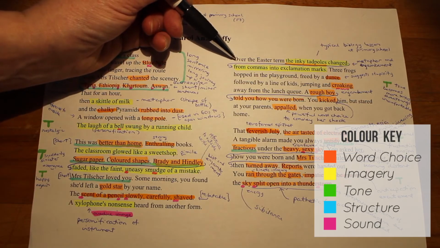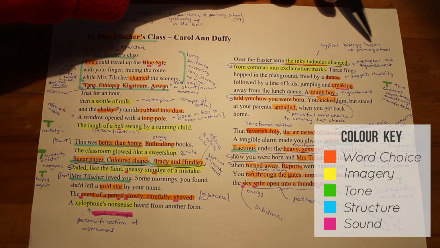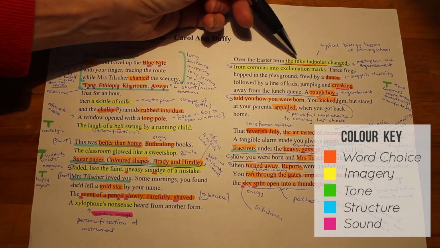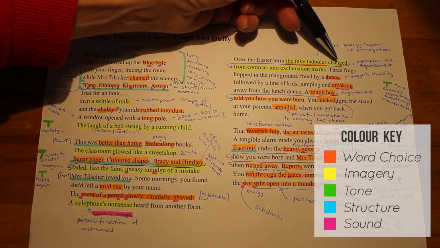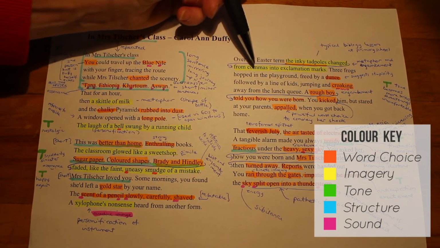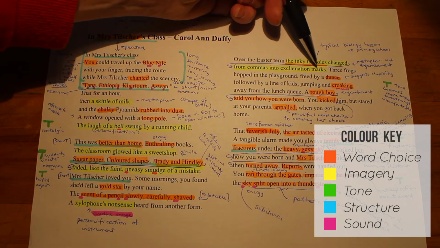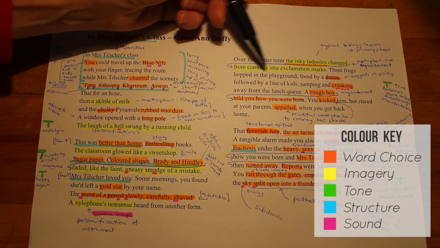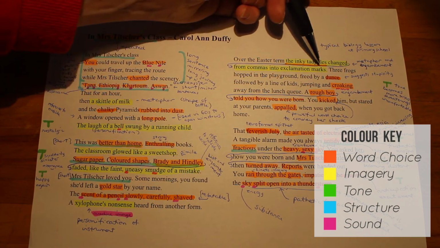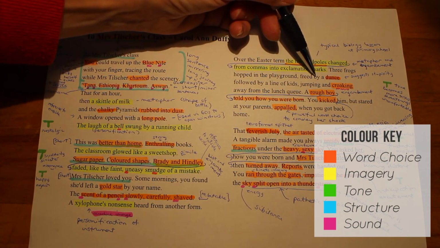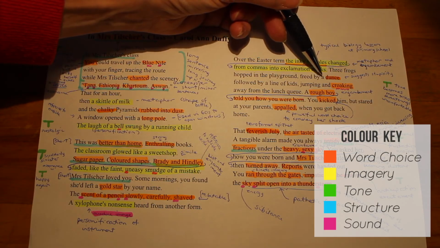Moving on to the third stanza, this is the turning point in the poem. There's a reference to a typical biology lesson at primary school where you would keep tadpoles in the classroom and observe them changing. And there's a lovely image here, a metaphor used to describe this process. The inky tadpoles changed from commas into exclamation marks. And this showed the change in their shape, if you think of the shape of tadpoles to start with, and then how they grow and develop. And then eventually they developed into frogs. And the tone here changes to become more serious, perhaps even a little threatening.